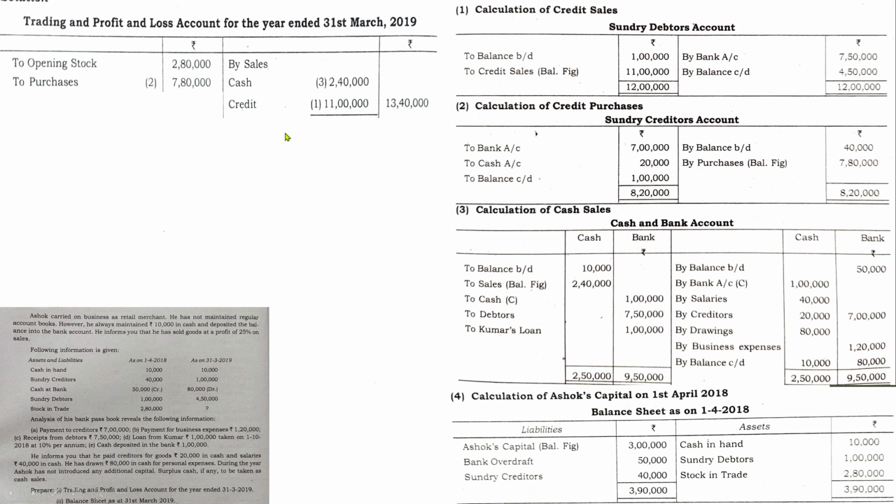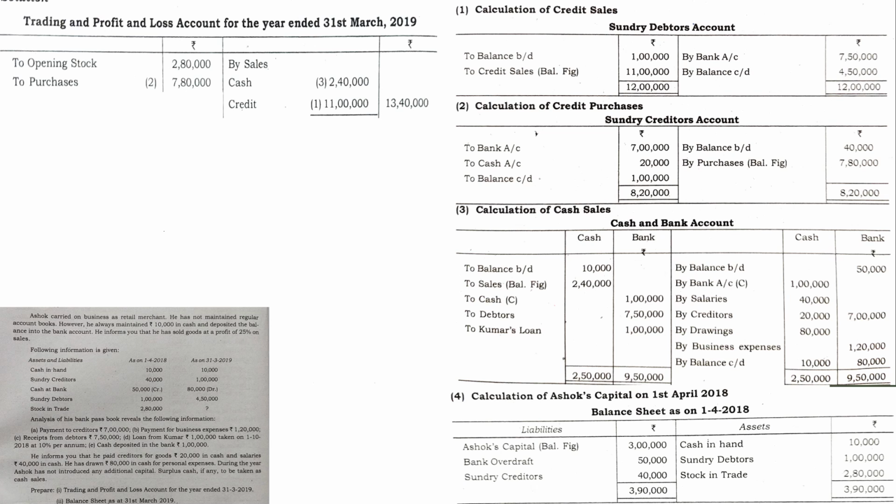We used to write down the closing stock amount and take the balance and find out gross profit. That was the usual steps which we have been following. But in this question, gross profit is not directly given and closing stock is not at all given. Gross profit is mentioned as Ashok sold his goods at 25% profit on sales.